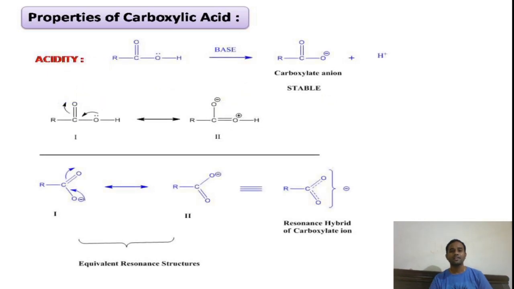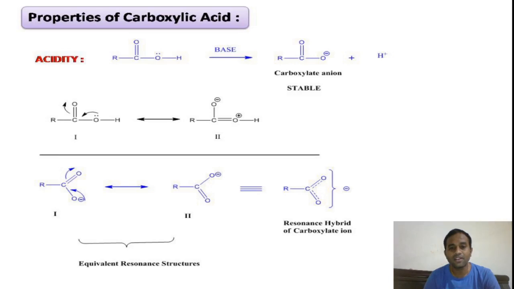If you look at the resonance structure of the carboxylic acid, you see in black color the first compound, the hydroxy group having oxygen atom lone pair has been shifted to the carbonyl group. Thereby we will get the second resonance structure. In the second resonance structure, you can see the hydroxy group oxygen carrying positive charge. You know, oxygen is a more electronegative atom, but here in the second resonance structure the oxygen is carrying positive charge. That means it is somewhat less stable.